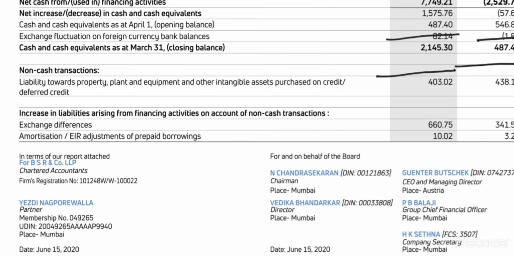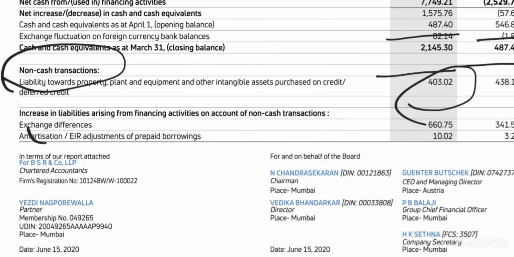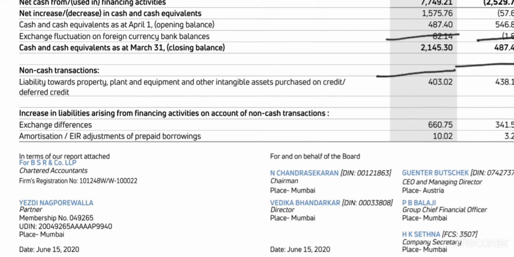Now you'll be having questions. Sir, what is a non-cash transaction? 403, and some exchange differences are there. So what is this? See, I'll not be speaking about this thing at all. Why? Because it's a company law item, and to tell you about those things, I should be explaining certain sections in the Companies Act. I'll not be doing that because that doesn't matter for a stock market person, right? So this is the last number that they are reporting, 2145 and 487.40.